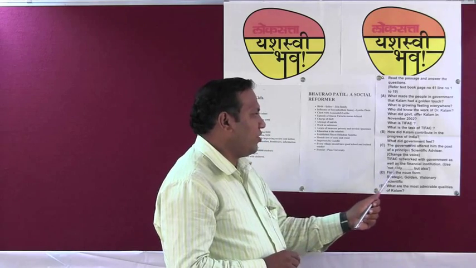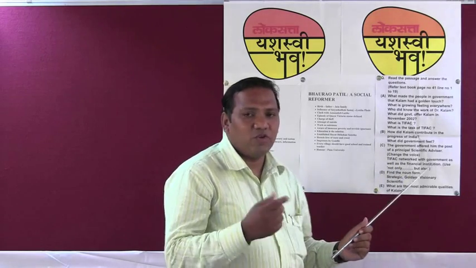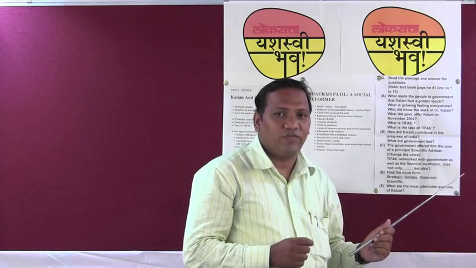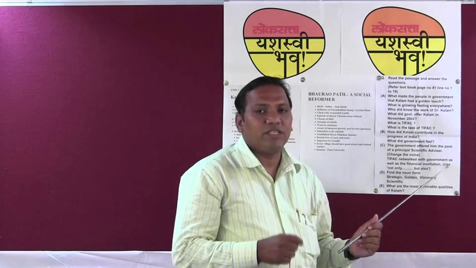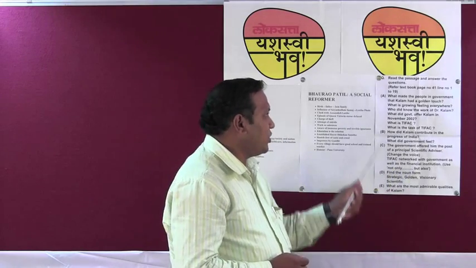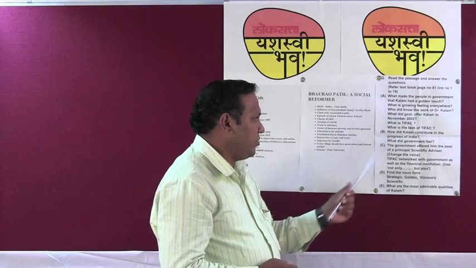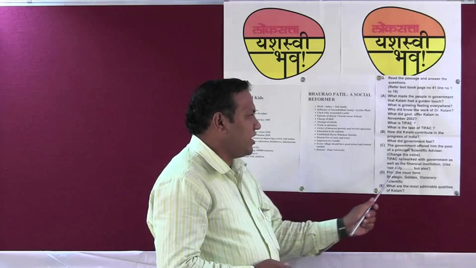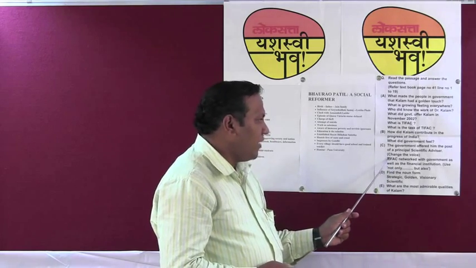Next is, what did government feel? Now, as Kalam was doing his duty, the government also felt that it was their duty to assign some good task to him. That's why, what was the government's opinion, you can easily write. So these two questions are very simple, and you can easily score more and more marks with the help of this question. The C question is related to grammar, and this grammar is simply based on the textbook also.